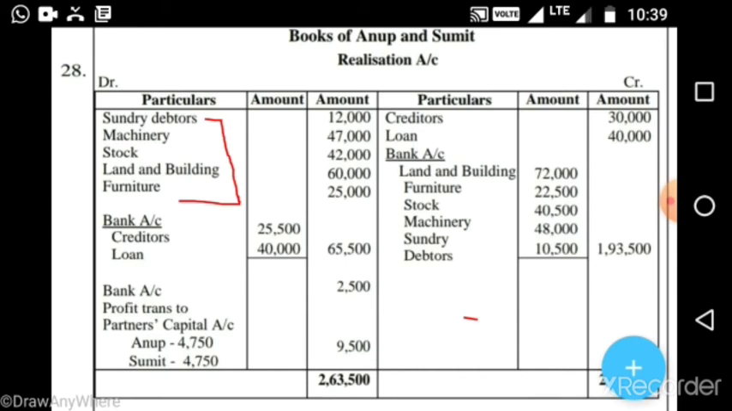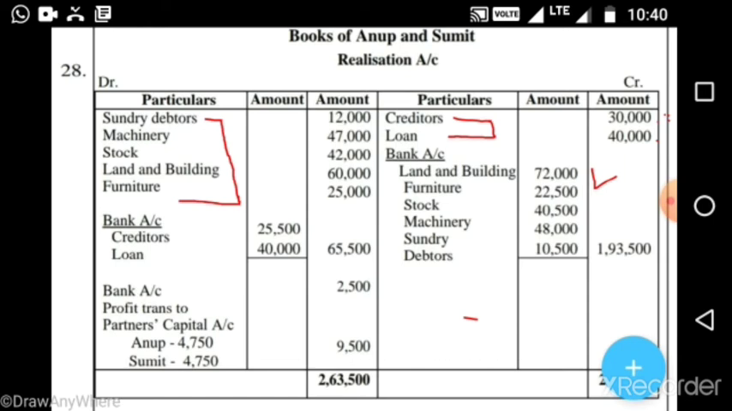Next, on the credit side we will transfer all the liabilities. Which are our liabilities? Creditors and loan. 30,000 is creditors and 40,000 is our loan as per the balance sheet, and we will record the balance sheet values here, 30,000 and 40,000. Next, what is our work? We will see in the adjustments what price was actually received from all assets sold in the market. So in the adjustments, look at land and building, how much did we receive? 72,000. This 72,000 we write on the credit side of the realization account.